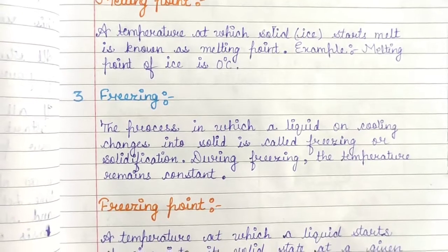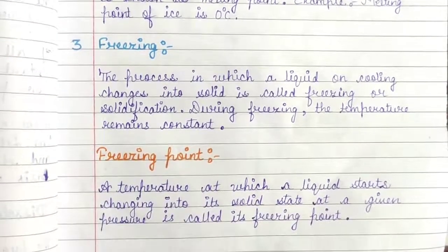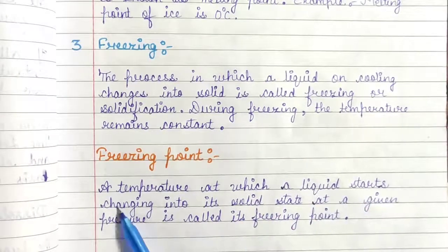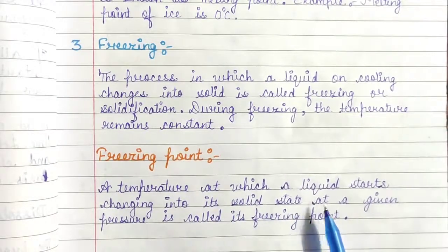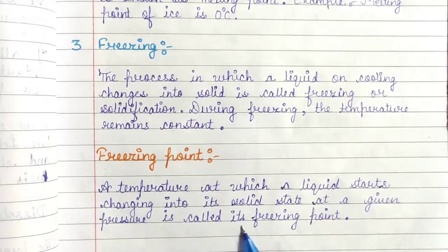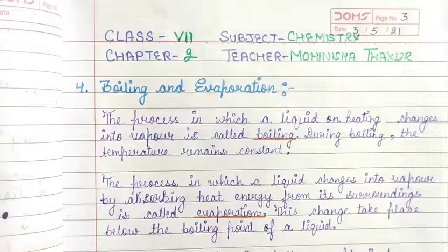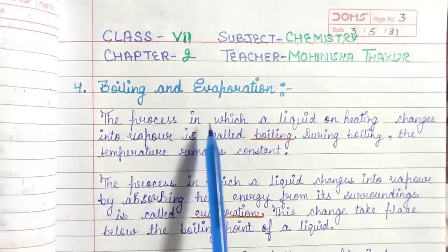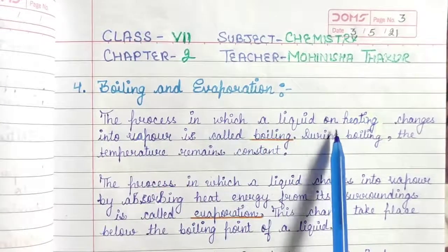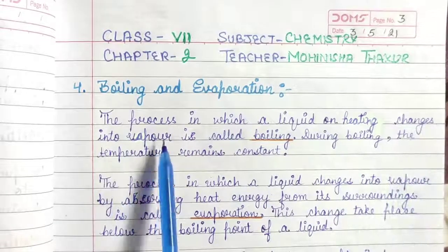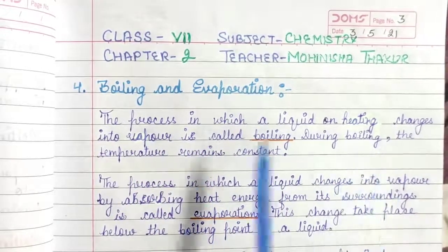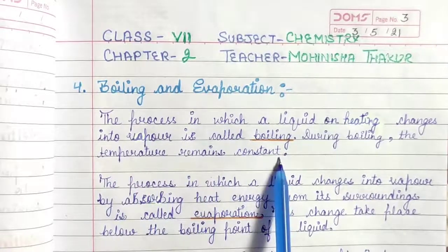There is a next term which is freezing point. So what is it? A temperature at which a liquid starts changing into its solid state at a given pressure is called its freezing point. Number 4 is boiling and evaporation. The process in which a liquid on heating changes into vapor is called boiling. During boiling, the temperature remains constant.